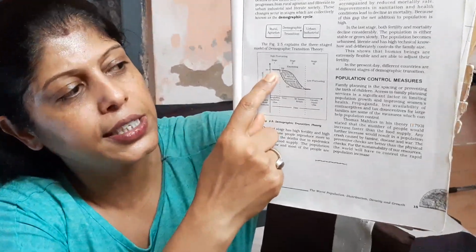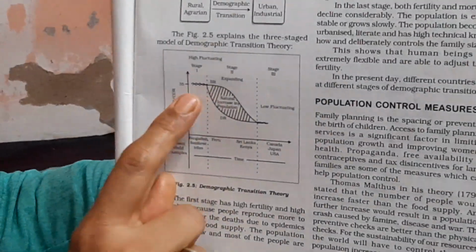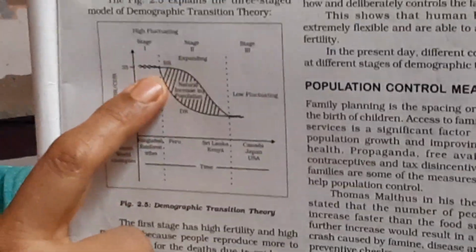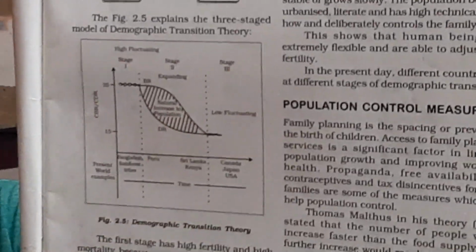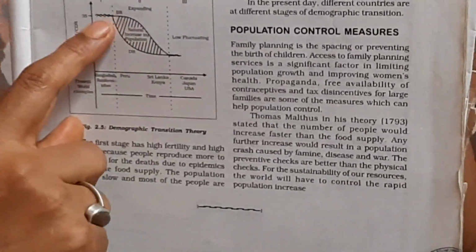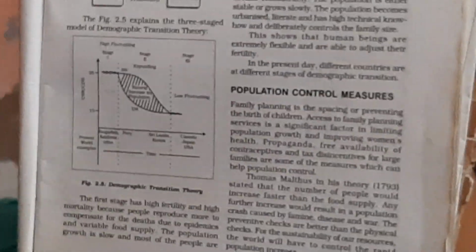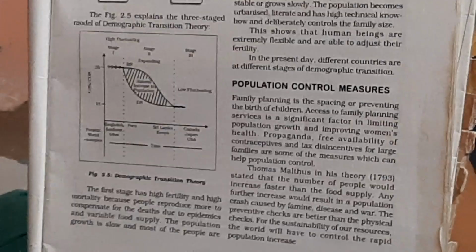The first phase. Now this graph is having 2 curves, birth rate and death rate. In this first stage, birth rate and death rate are continuously intersecting with each other. Sometimes birth rate is high, sometimes death rate is high. They are continuously fluctuating. So this is high fluctuating. And over here, what is the trend of the population growth? It is stable, it is steady.